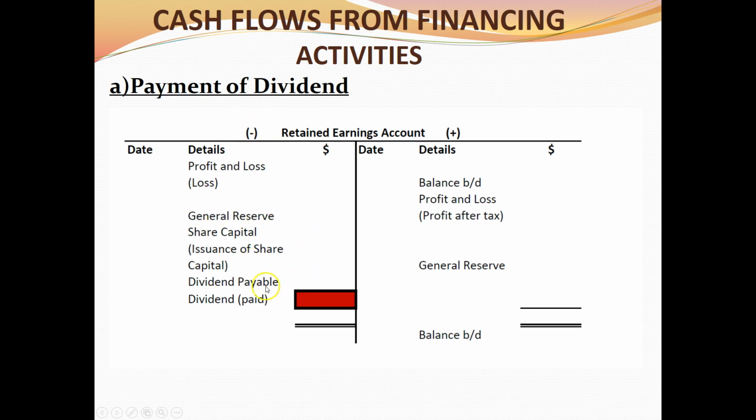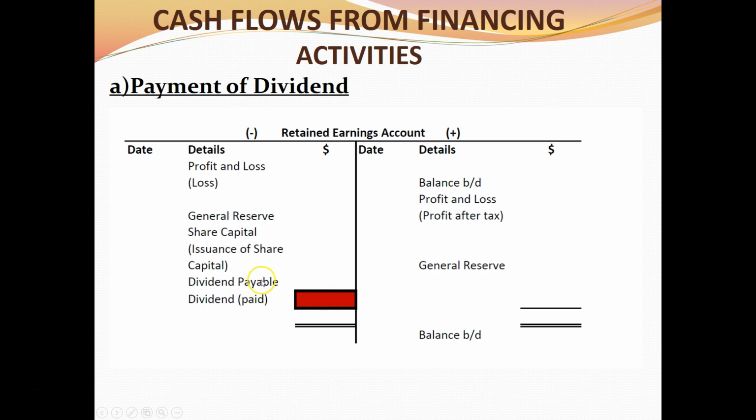When there's a share issuance using retained earnings, which is a bonus share issue, it will reduce retained earnings. Dividend payable will be here. If there's an account called dividend payable, make sure we credit dividend payable and we debit retained earnings. And then the portion here will be the dividend paid.